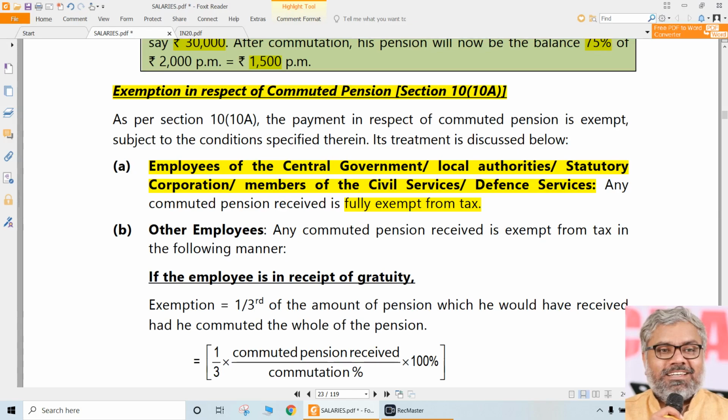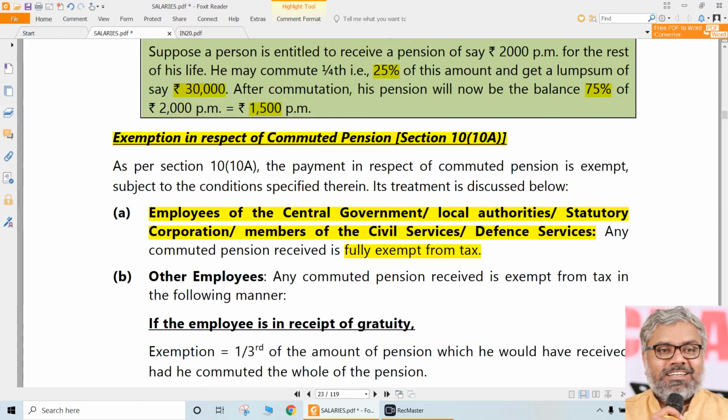In addition to all three layers of government employees, employees of statutory corporations are also, if they receive any commuted pension, that is fully exempt. That is very clearly given here. That is exemption under section 10(10A). Is there anything for us to calculate there? Nothing. So all that we need to know is list of the people. Who are those people for whom the commuted pension is fully exempt? That list only we should remember.